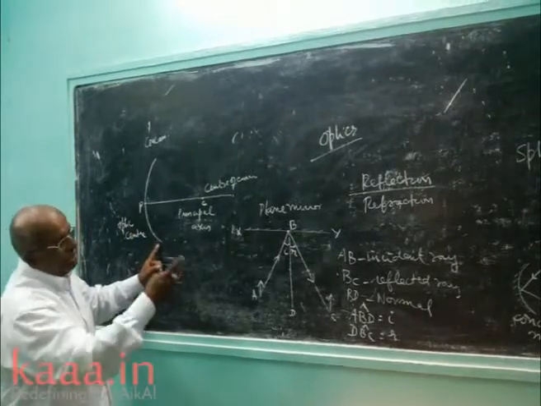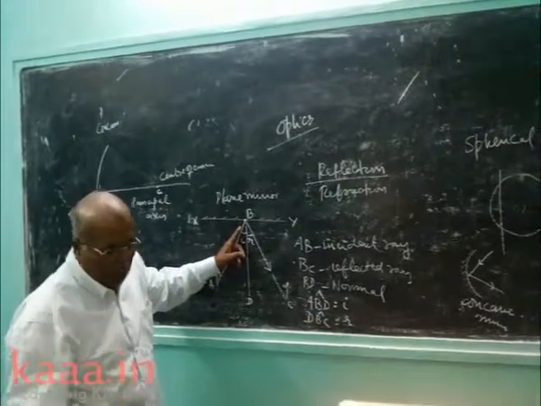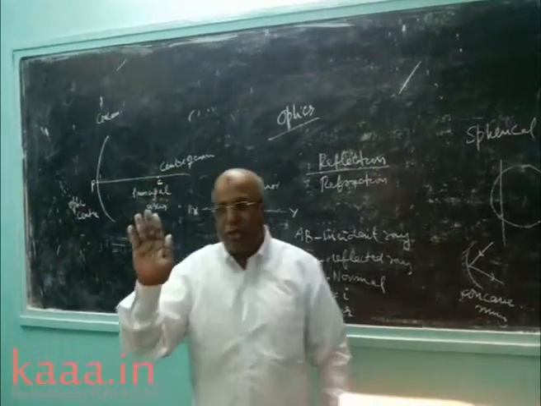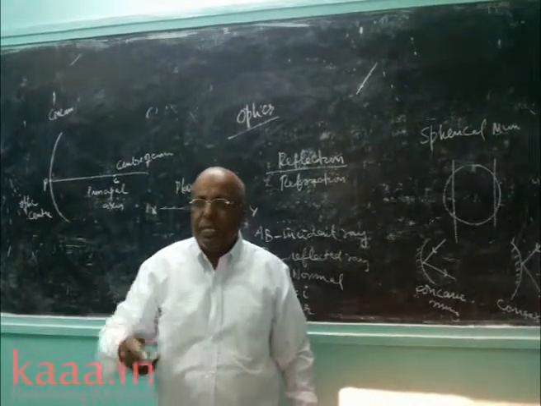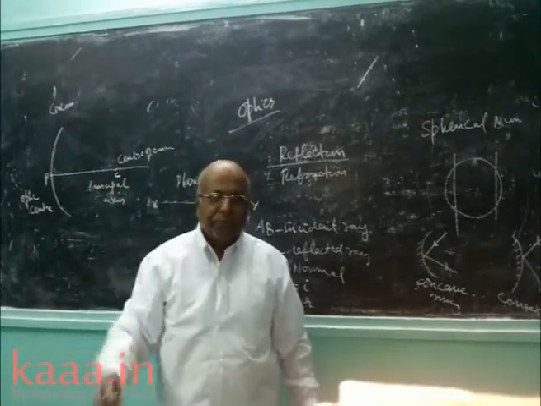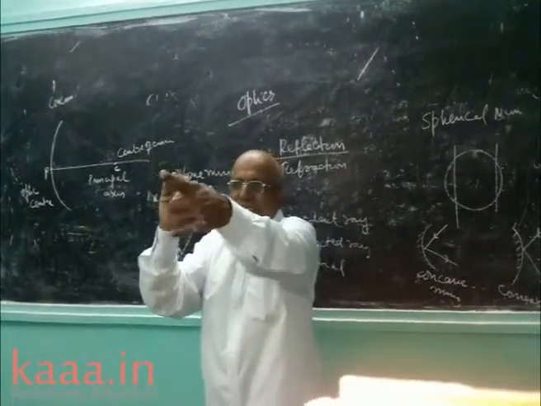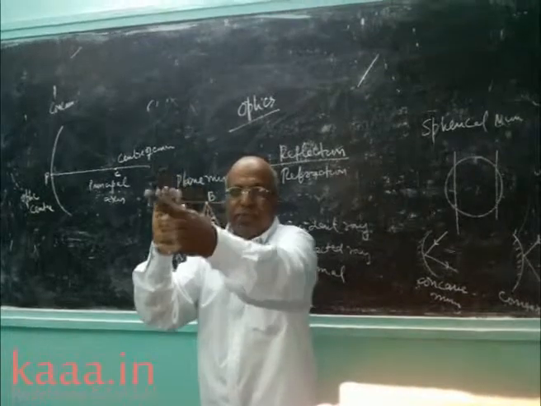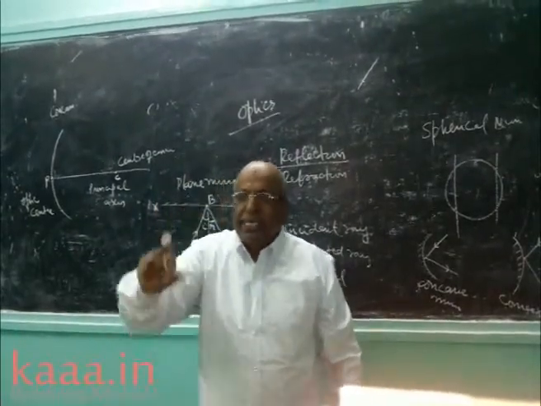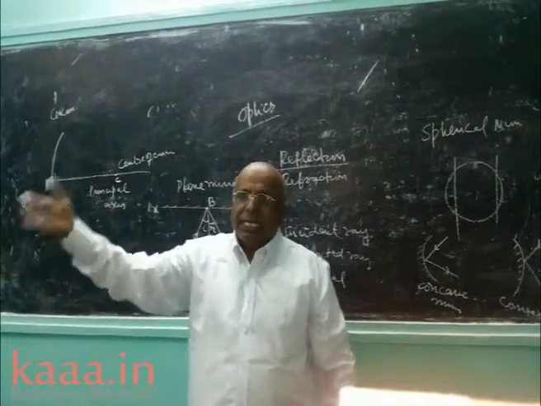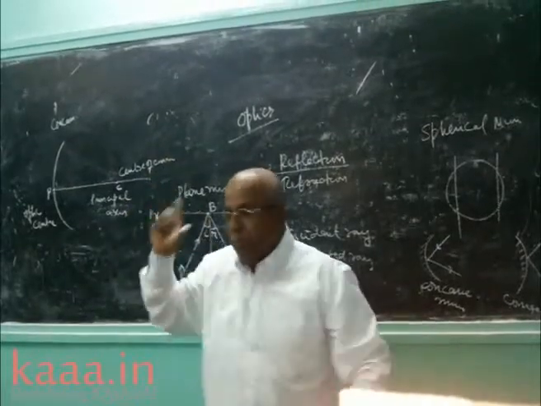For concave and convex mirrors we have a focus, but there is no focus for a plane mirror. How to get a focus? You take a concave mirror and face it towards a distant object. In front of me there is some tree, and I keep my concave mirror like this, focusing on the tree. Rays coming from a distant object are always parallel.